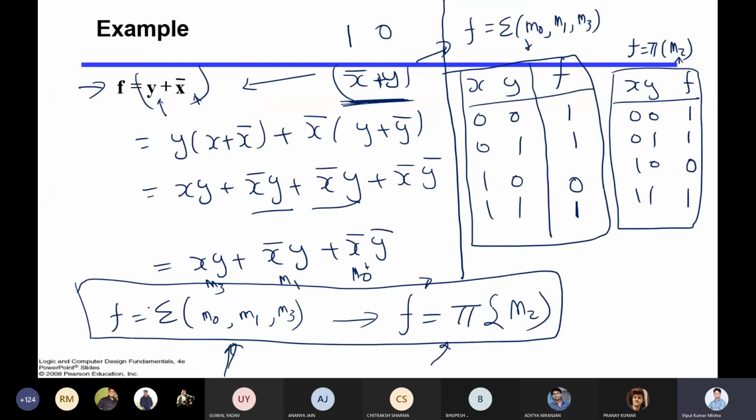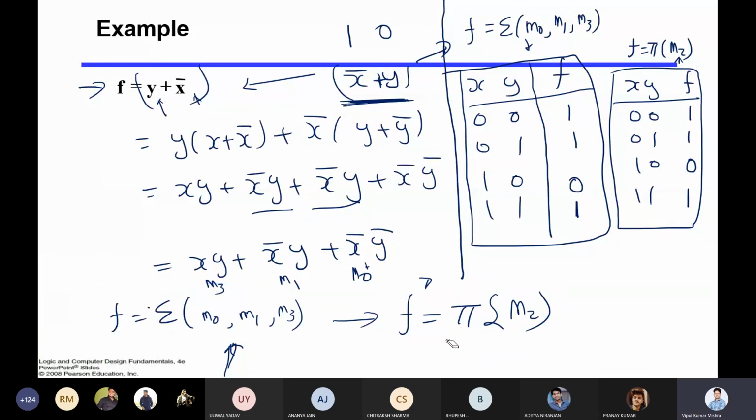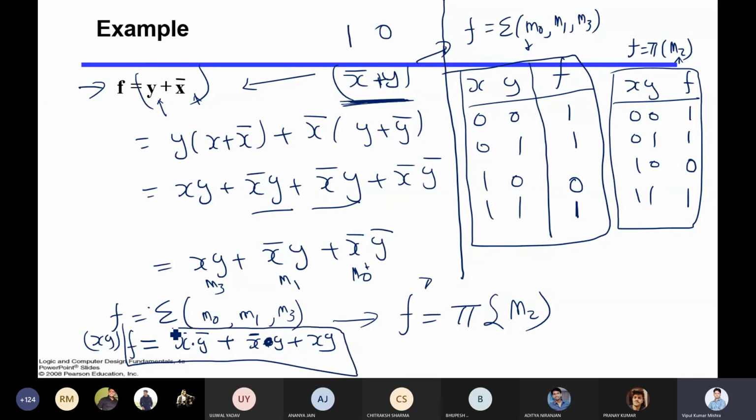I have to erase a few things. Just give me a minute. Okay, I will do it here only. So now if you say summation m0, m1, m3, and it is a function of x and y, how will we represent the function? 0 means x bar dot y bar, plus 1 means x bar dot y, plus m3 means x dot y. This is the representation in the form of sum of product.